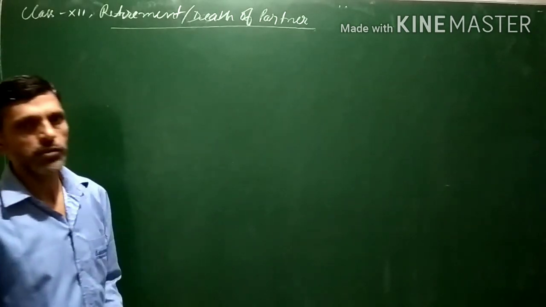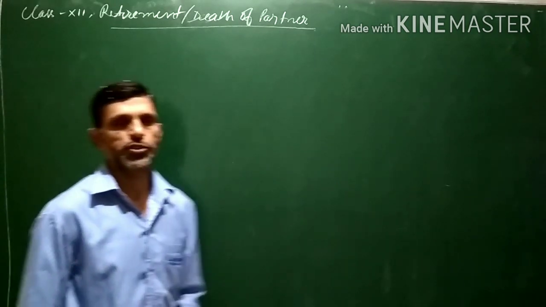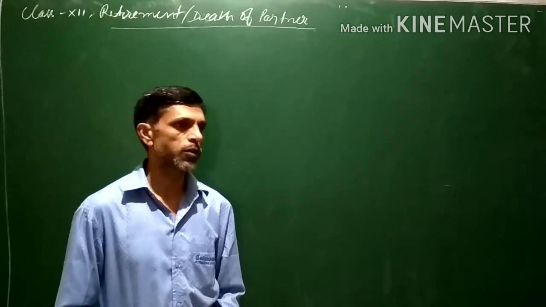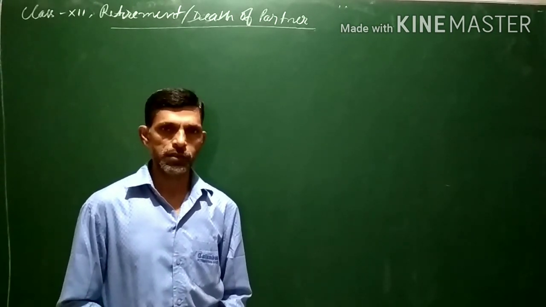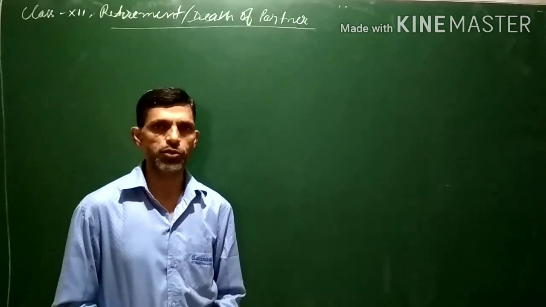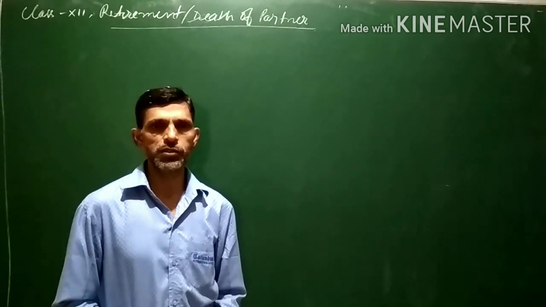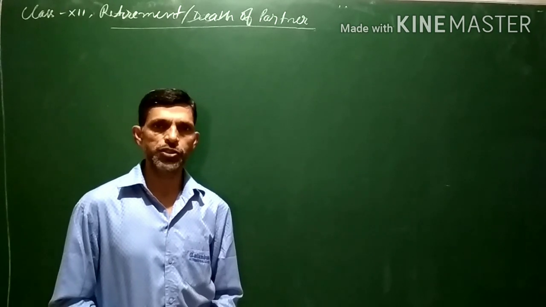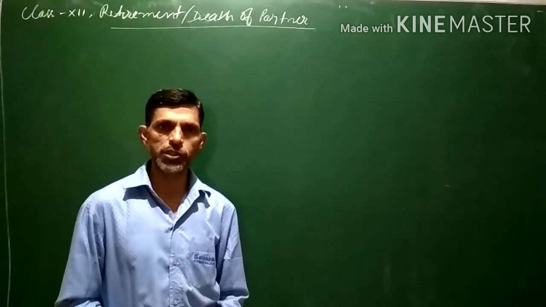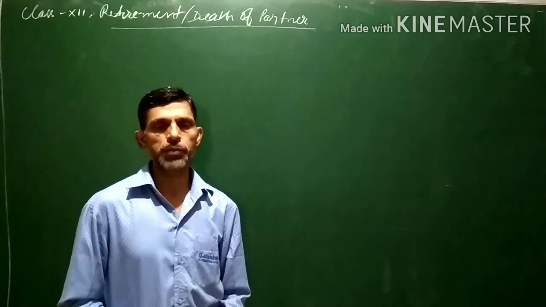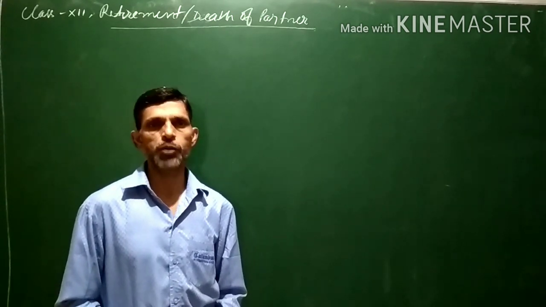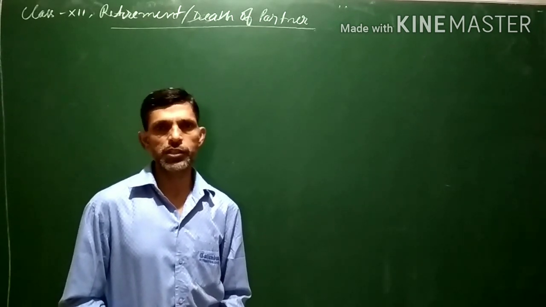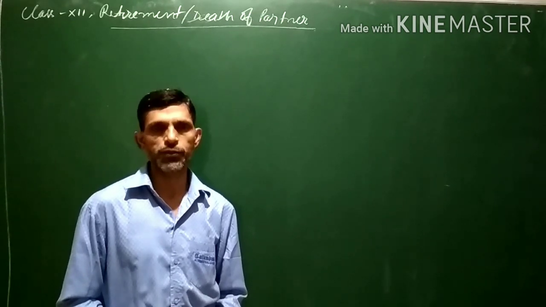So in retirement or death of a partner, what are the things which we will be doing or calculating? First of all, retirement and death, as well as admission also, most of the things are common, but only a few differences are there. For example, goodwill treatment we have to do, adjustment of accumulated profits and losses we have to do, then sometimes adjustment of capital is also done, which is not part of the syllabus for the current year, so we can ignore that. So some things are common.